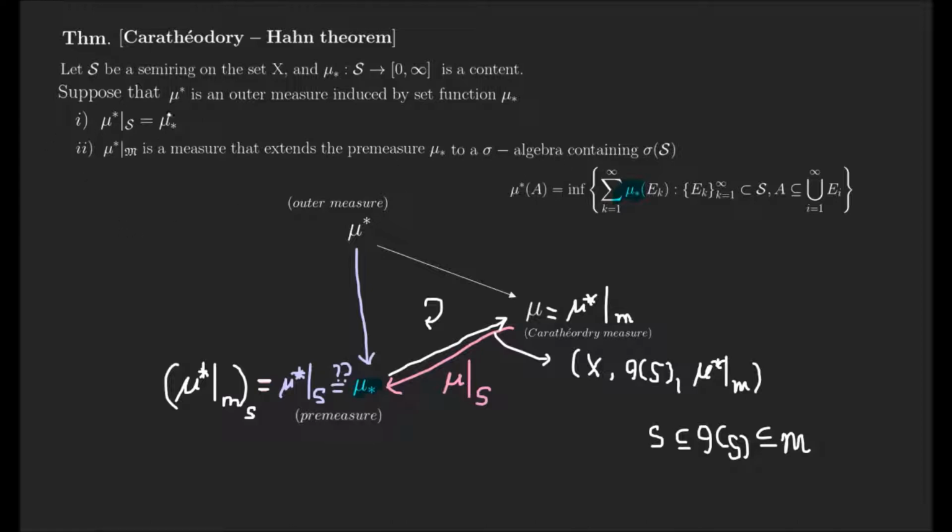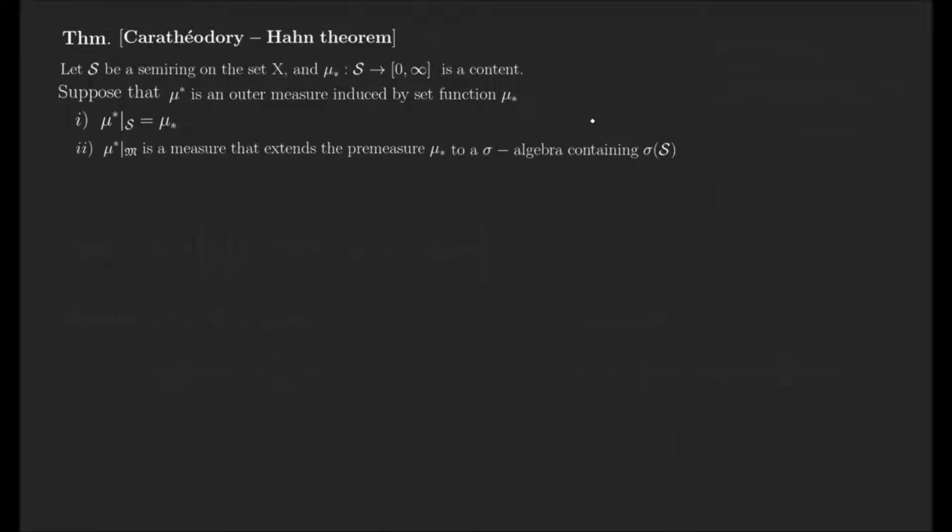So if we check this here, we naturally extend the premeasure to the sigma algebra containing the Borel set. So checking this equation is an important task to understand this theorem. In order to prove the Caratheodory-Hahn theorem, I'll explain some lemmas.